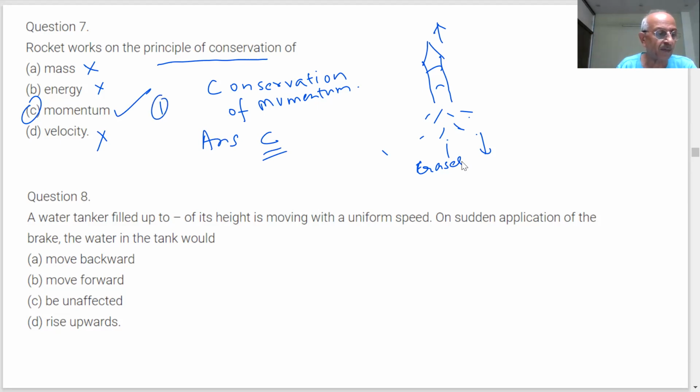The next question is coming. A water tanker filled up to its height is moving with uniform speed. On sudden application of brake, the water in the tank would be. What will happen to the water in the tank? Sir, water will move forward. Why? Sir, because of inertia of motion.